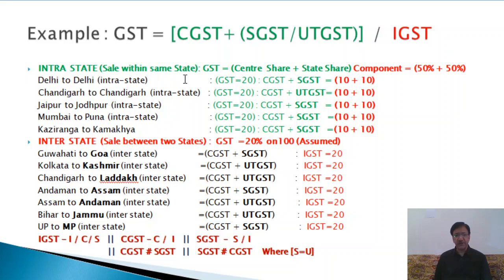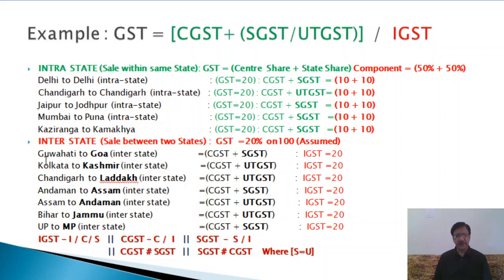So here you see from Delhi to Delhi, it is within the same state. In the locality of Delhi, say from Dwarika to Chandni Chowk or from Old Delhi to New Delhi, it is within the state. Chandigarh to Chandigarh, Jaipur to Jodhpur, Mumbai to Pune, Kaziranga to Kamakhya. All these are within the state. Suppose a product of rupees 100 at the rate of 20% GST, then GST will be 20, and it will be divided in half, that is 10 plus 10. So 10 CGST and 10 SGST. In each case you see, in case of Chandigarh, it will be UTGST. Otherwise, it will be CGST, SGST. Okay, I think that you can follow it very easily.